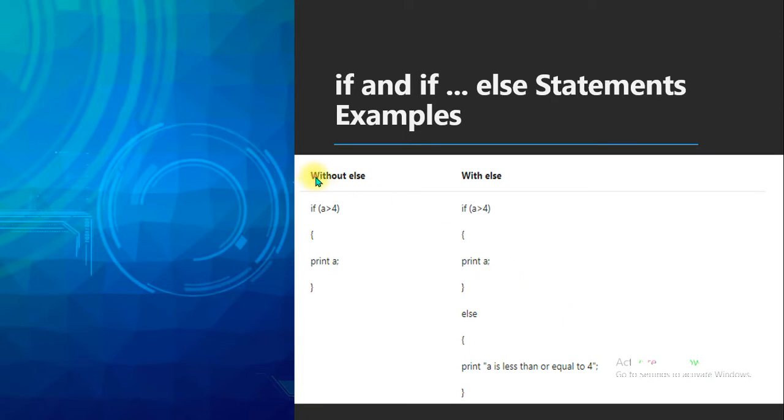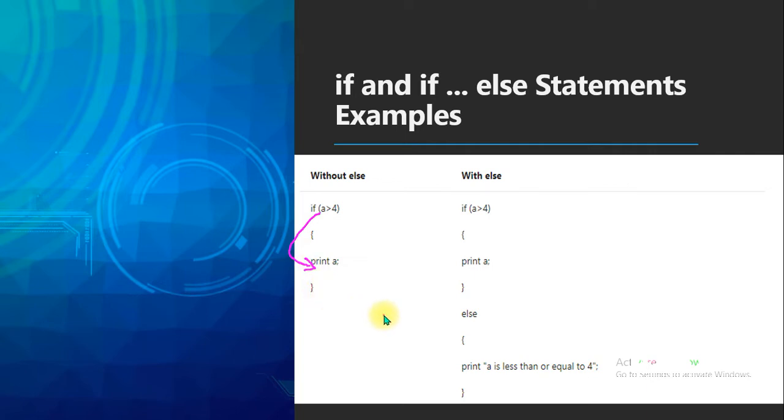If you compare without the else statement and with the else statement, what is the difference? For example, take a as an integer. We are comparing it with some value. If it is greater than 4, it will come inside and print a statement, that's it.